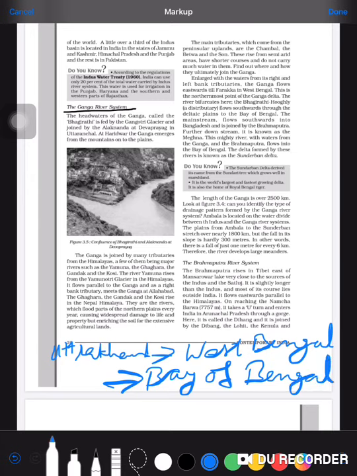The length is 2500 kilometer and the main tributaries are Yamuna, Ghagra and Kosi. These are the main tributaries of the Ganga river system.